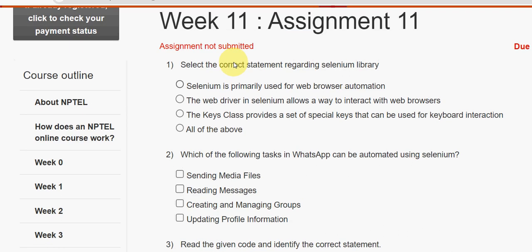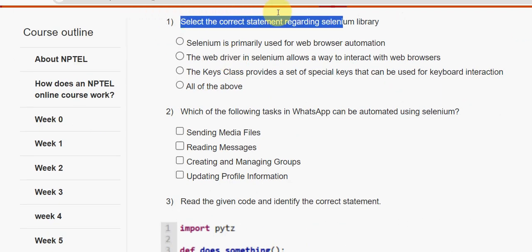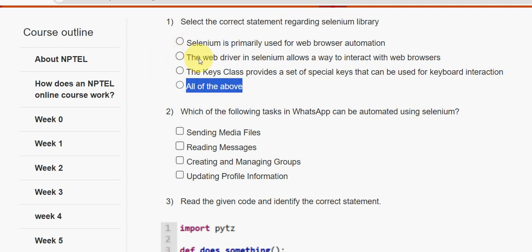Let's see the first question guys. Select the correct statement regarding Selenium library. So for the first question, the answer is all of the above guys. That is the fourth option.